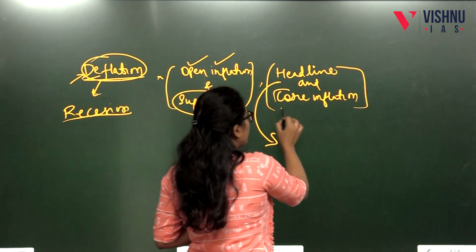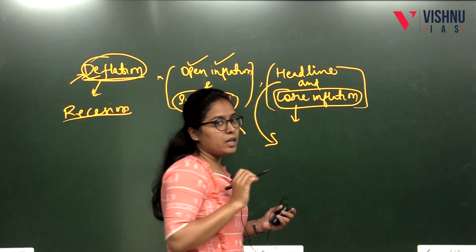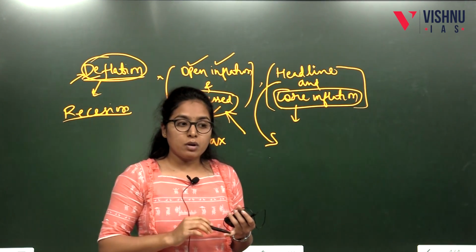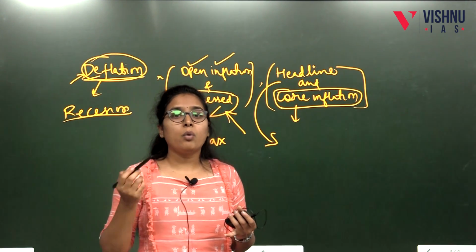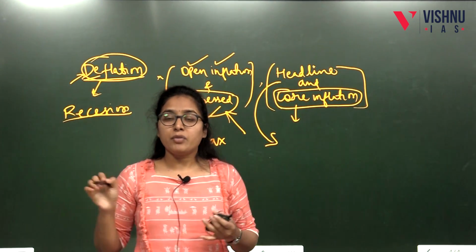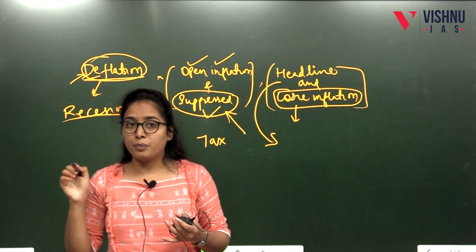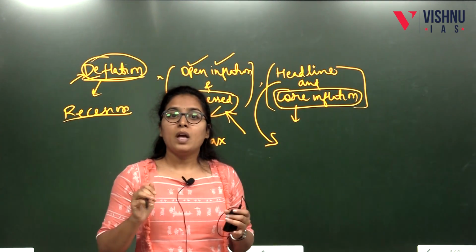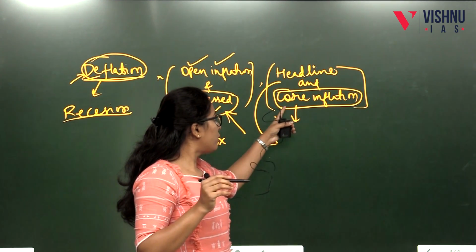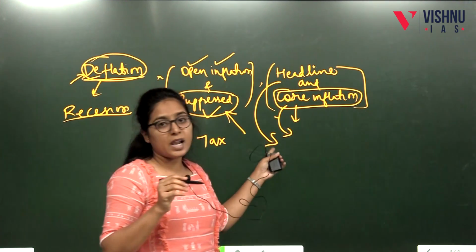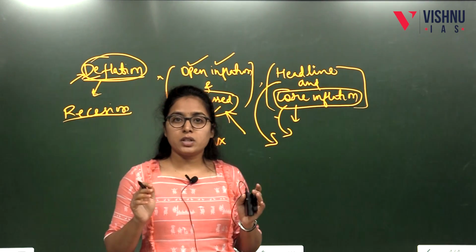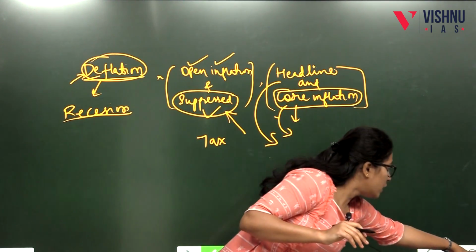But core inflation is a measurement of basic inflation, that is, after removing the price of volatile components. What are the volatile components? That is food prices and fuel prices. When these types of products contributing to inflation are removed, it becomes core inflation. So, core inflation is very helpful because it reduces the seasonality effect from the calculation of inflation. So, these are all the main types of inflation we get to study in the inflation topic.